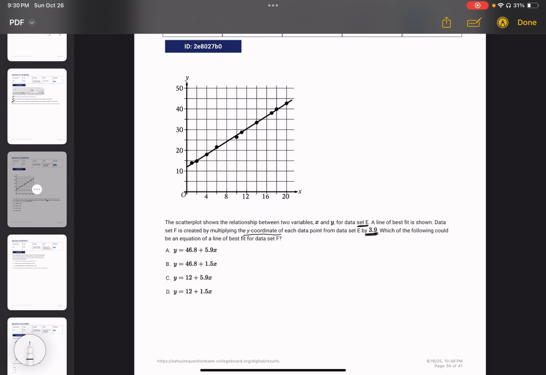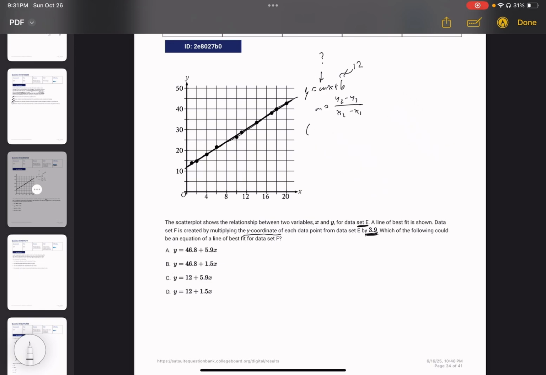Okay, so we have a line here, and we want to find y equals mx plus b for that line. So b is approximately 12. Now we need to find m. We know m is equal to y2 minus y1 over x2 minus x1, so that means we just have to pick 2 points.